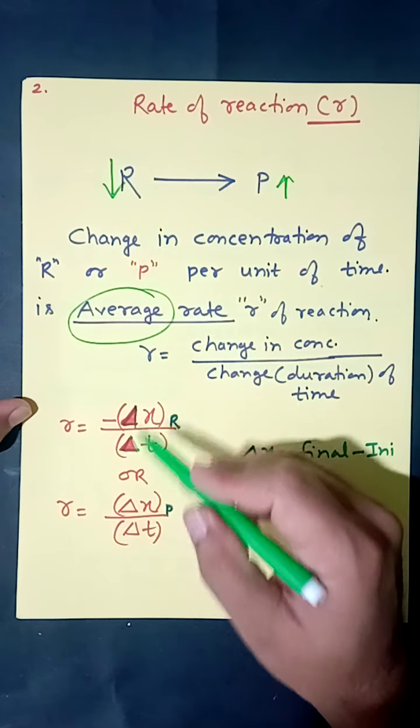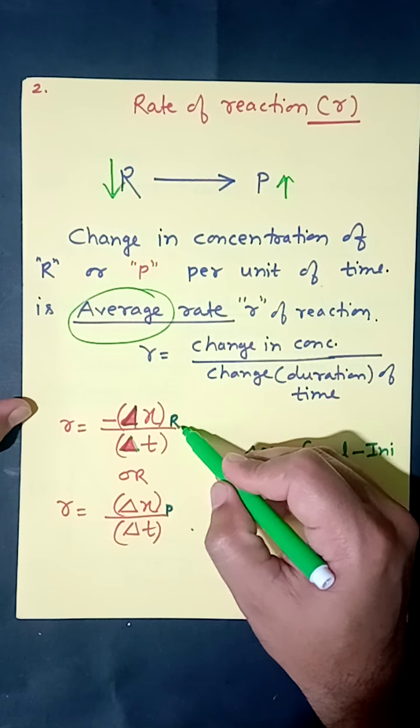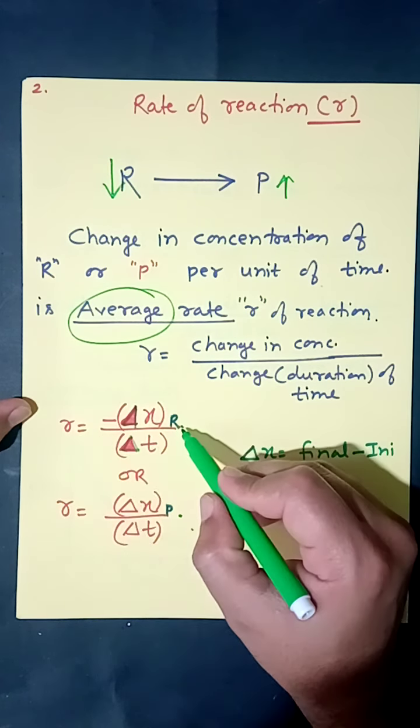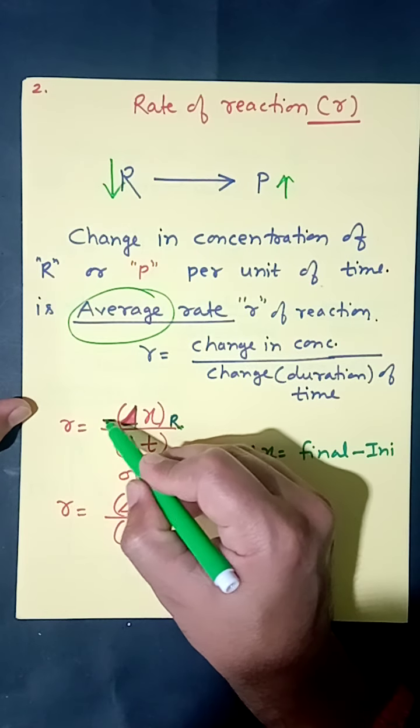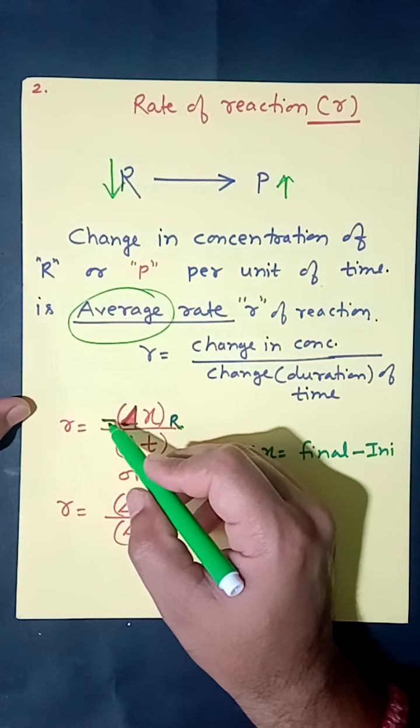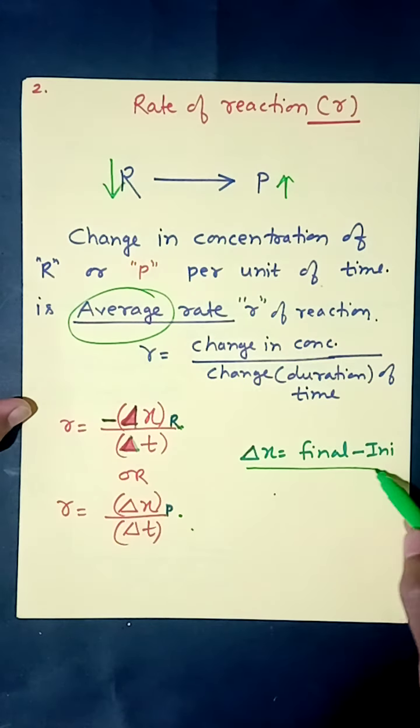Now here you can see a difference between the formula for reactant and for product. When we write the expression with respect to reactant, I put a negative sign here. There is a reason for putting the negative sign here. This you will come to know after discussing this one.